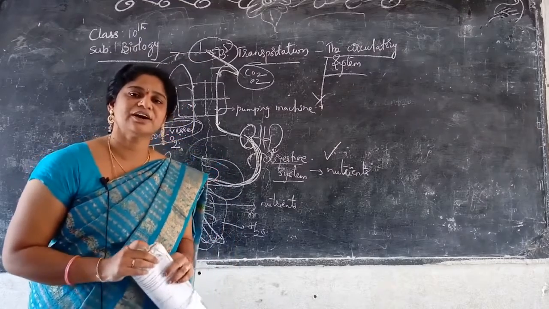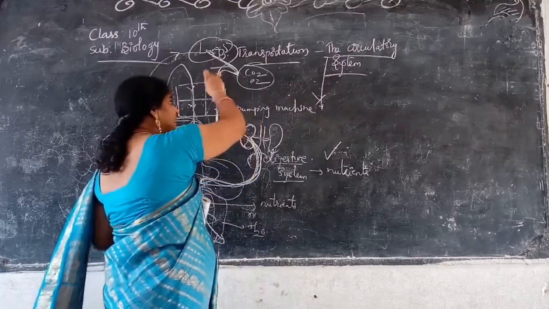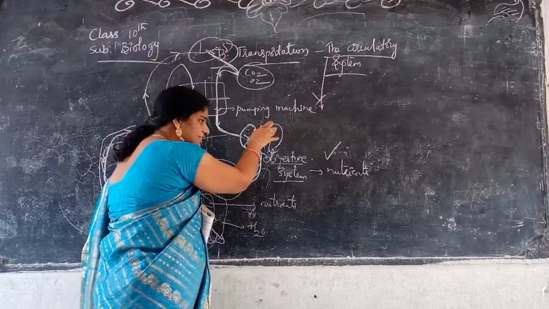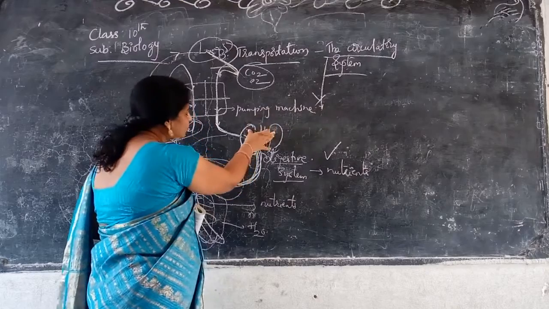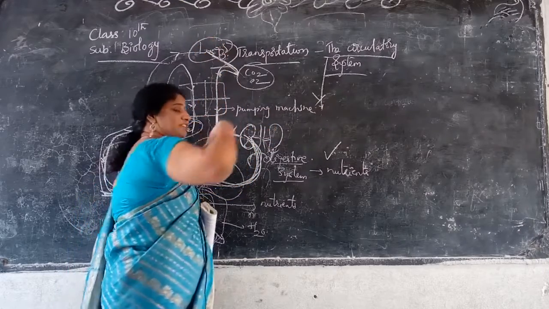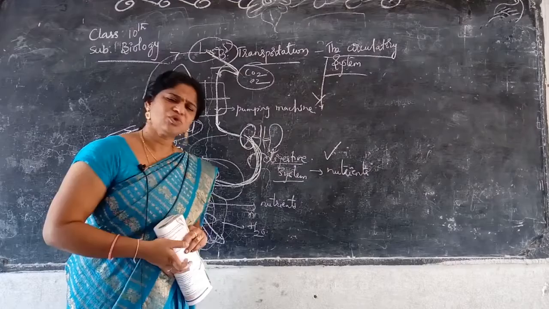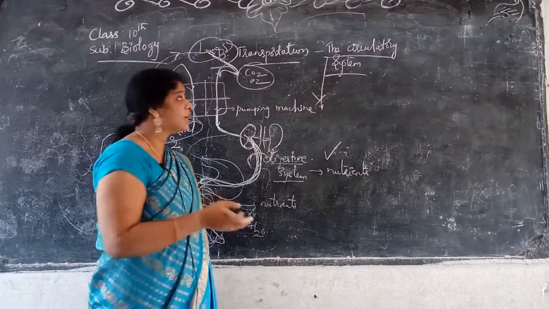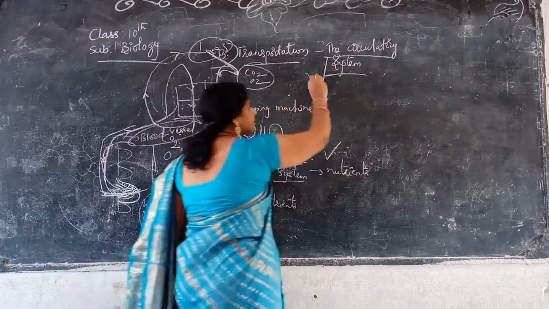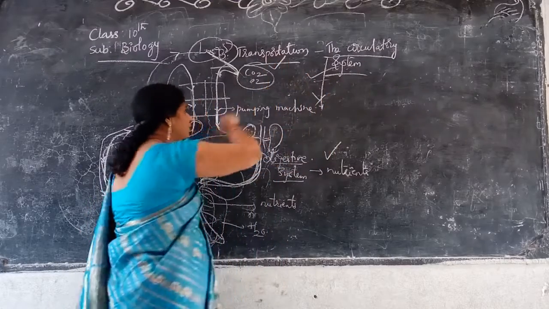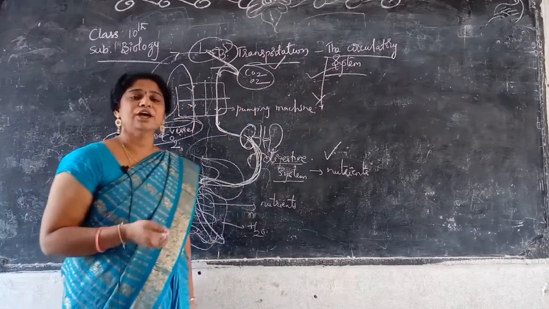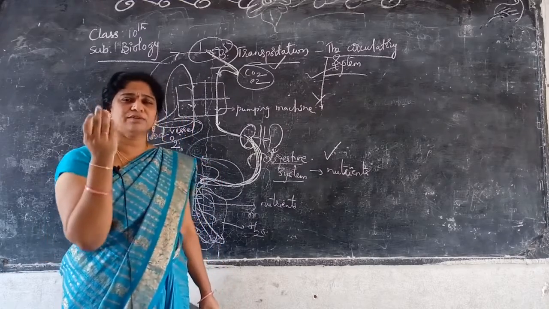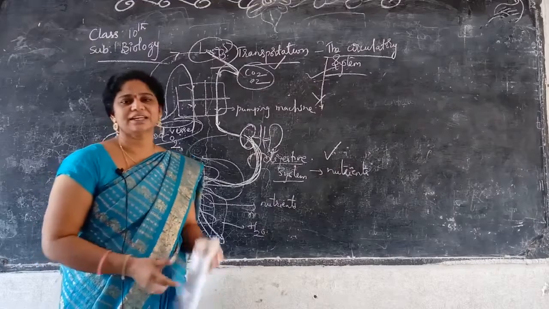It supplies different organs like the lungs and kidneys, and systems like the excretory, respiratory and endocrine systems, all the systems present in our body. So this is the circulatory system: nutrients are transported, and blood is carrying them.